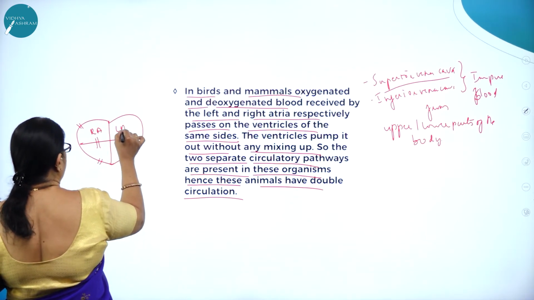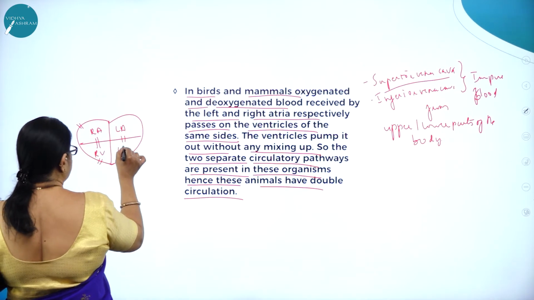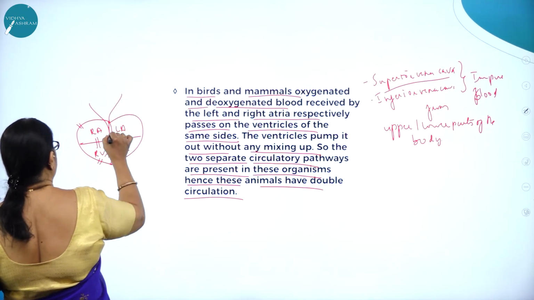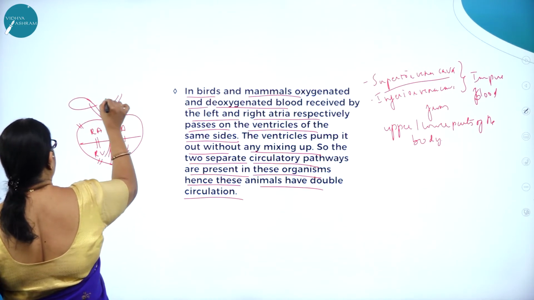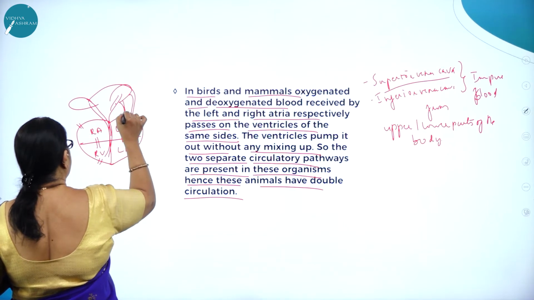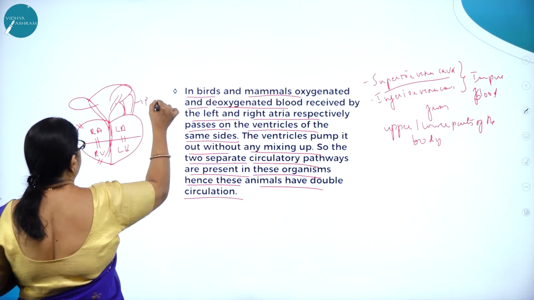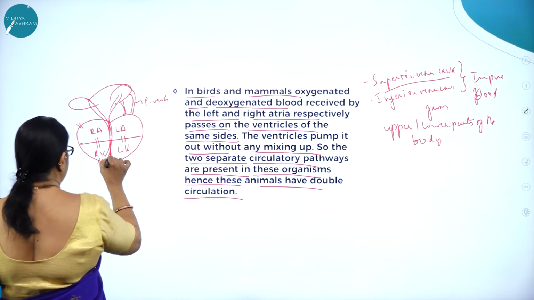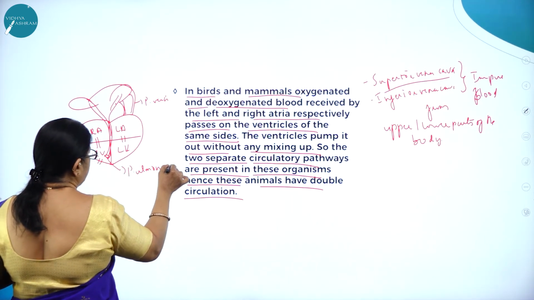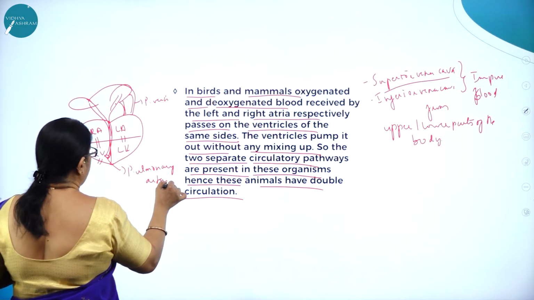This is the left auricle, this is the right ventricle, and this is the left ventricle. So here you can see, this is the pulmonary vein and this is the pulmonary artery.